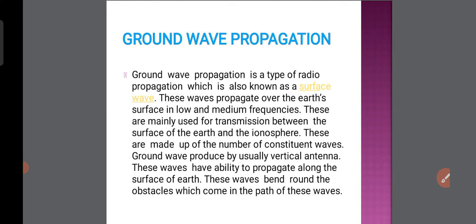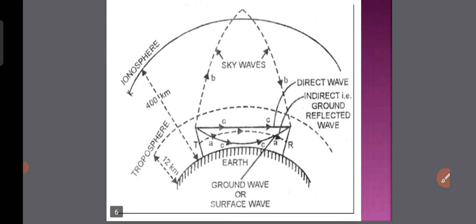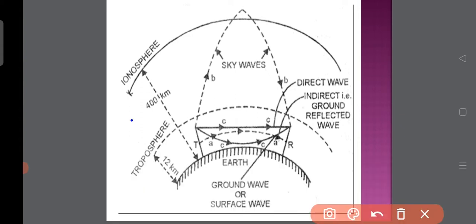When the signal passes from transmitter to receiver, it chooses two different paths, one along the ground and the other through the sky. Like that, these waves bend around the obstacle which comes in their path. See this image of ground waves. One path is ground and the second is the sky.